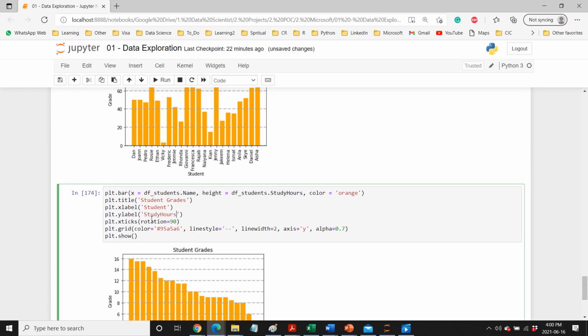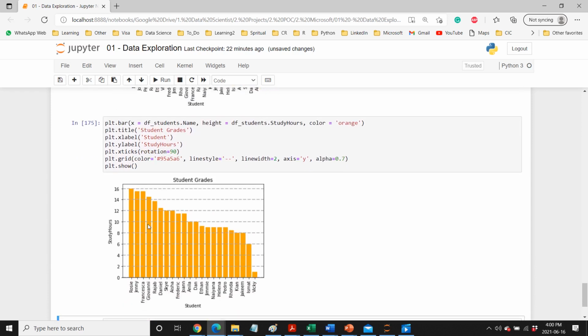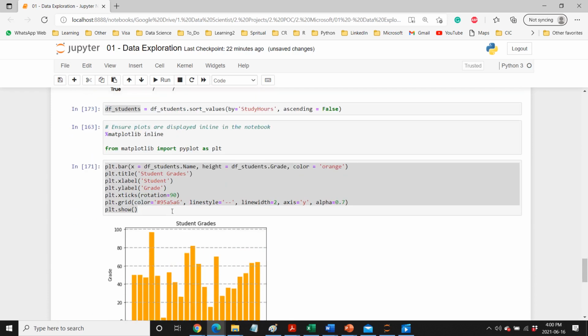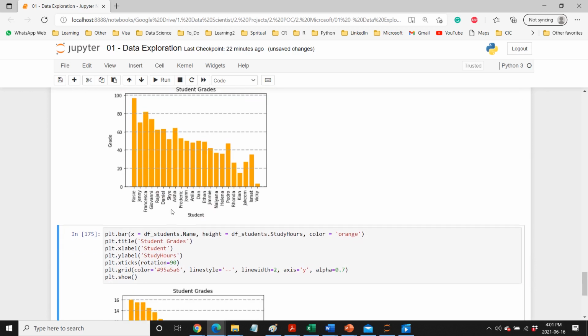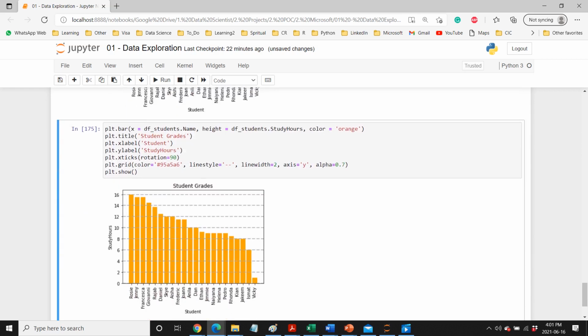So I can change this. So this is the study hours, and this is grades. I run this one as well, because it is not sorted by grades, it's sorted by study hours, so that's why it is different, but this is okay, fine. So you get the idea. So this is how we create the basic graphs.